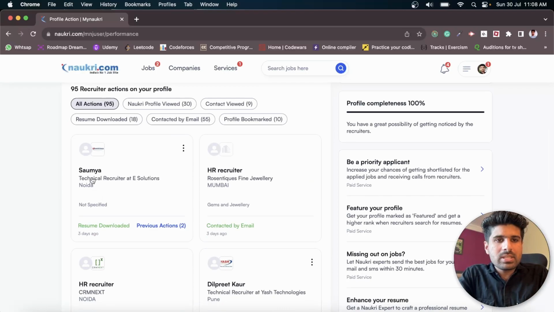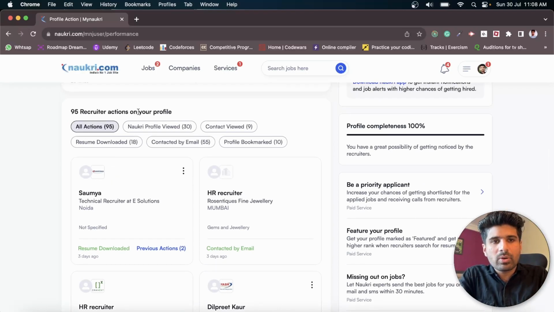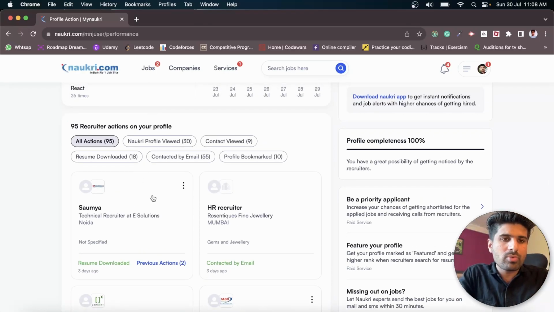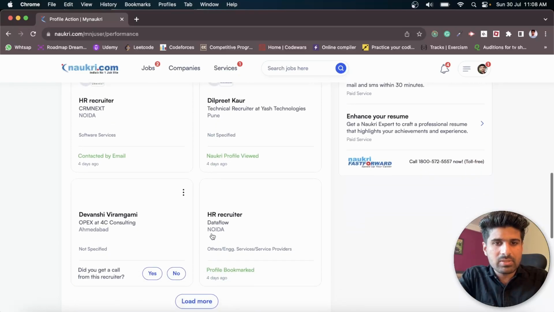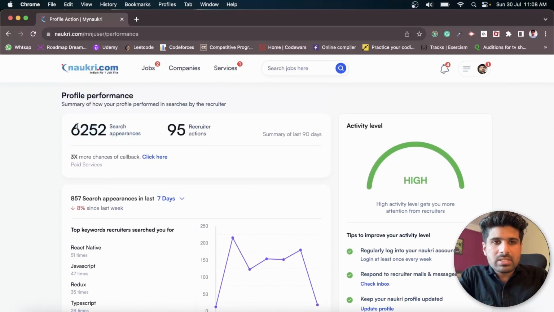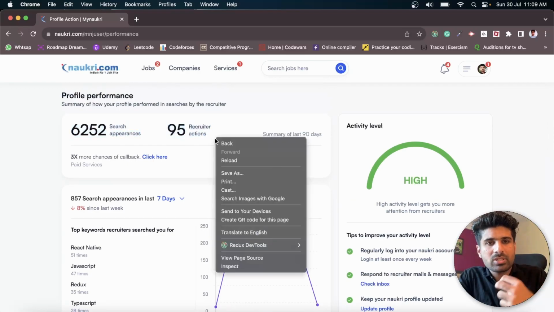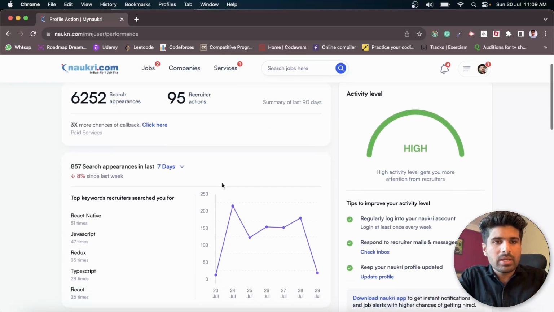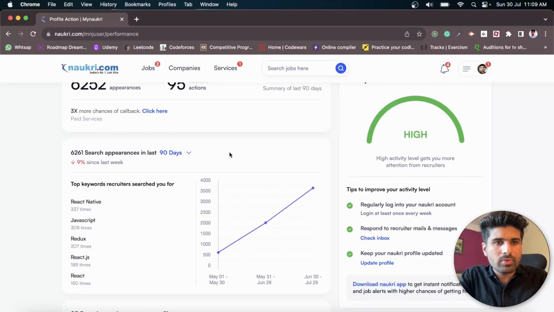As you can see here, 95 recruiter actions have been taken on my profile till now, and they are: Naukri profile viewed 30 times, contact viewed 9 times, resume downloaded 18 times, contacted through email 55 times, and profile bookmarked by 10 recruiters. These are the certain actions taken on my profile. So this is search appearances, and these are the actions taken by recruiters on my profile. Here you can see the whole data from the start.